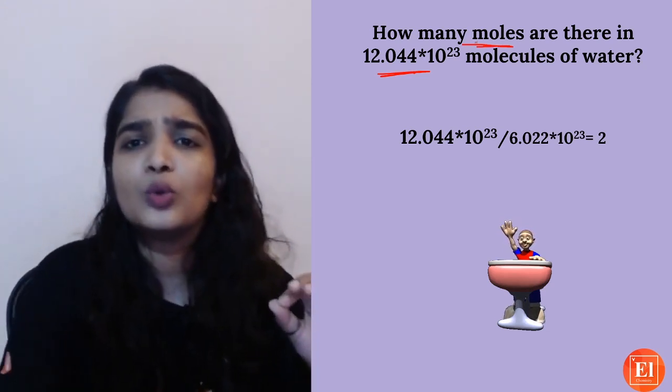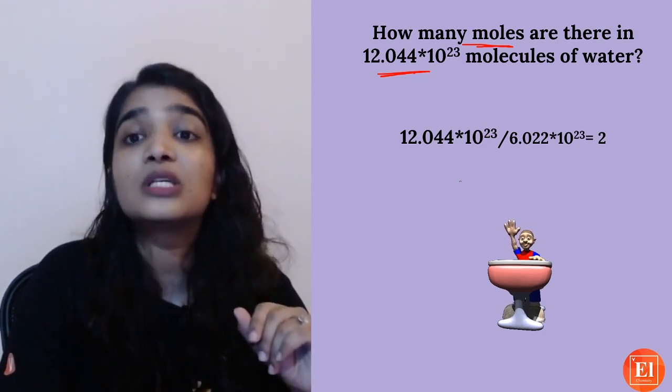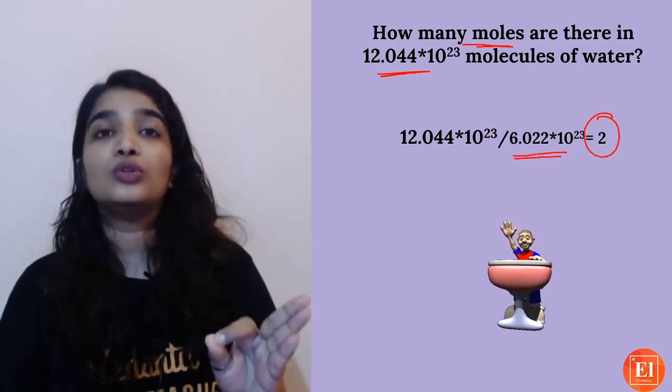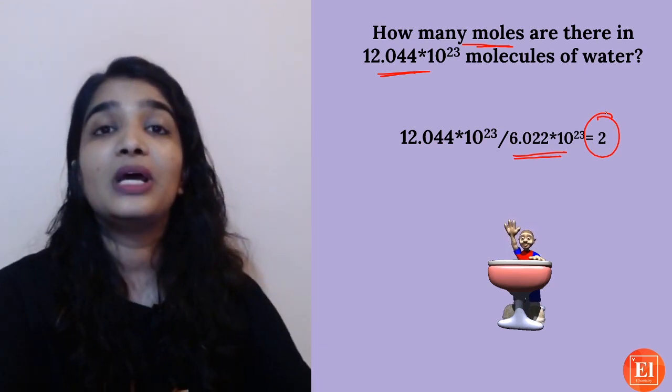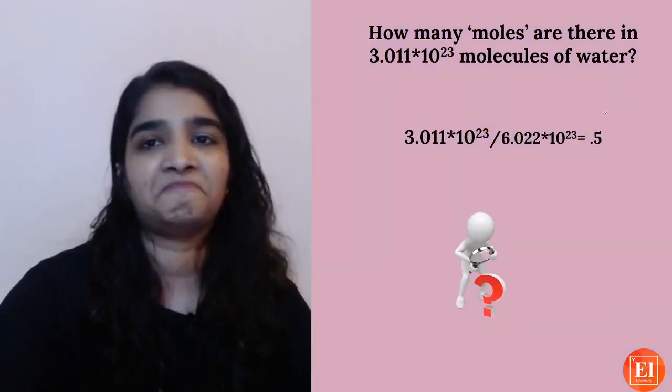Divide it. So you have 12.044 into 10 raised to 23 molecules divided by the Avogadro number. Now you have 2 moles. So 2 moles of water will contain 12.044 into 10 raised to 23 molecules of water.